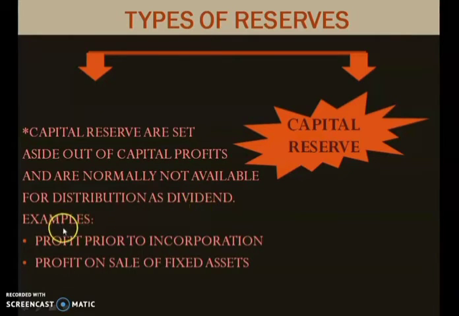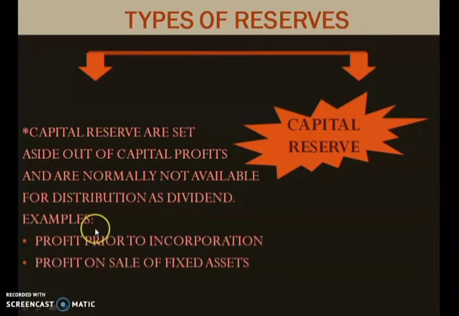Now what are the examples of capital reserve? Profit prior to incorporation and profit on sale of fixed asset. I told you that selling a fixed asset is not our business, but because it was old machinery and we sold it, and on that we got the profit, that profit will be transferred to capital reserve.